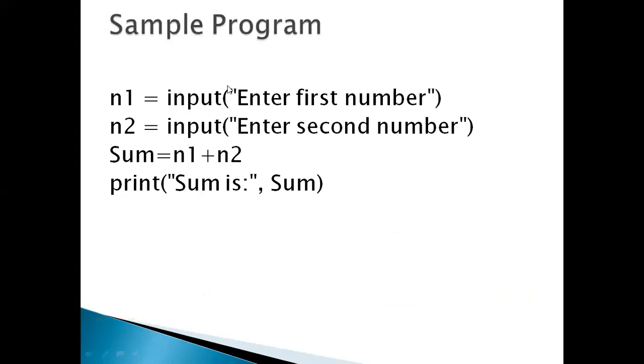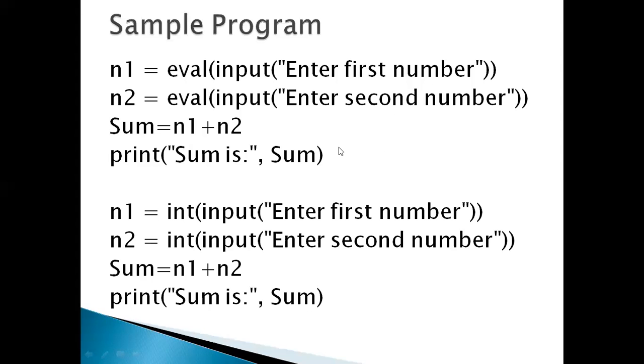See the example here: n1 and n2 are variables where I am getting the first number and second number. The third variable is sum equal to n1 plus n2, and I am printing it. What happens if I input 10 and 20? Both 10 and 20 will be displayed, not 30. Why? Because I have used only the input function here. Whatever I get from the input function is a string type, so I get 10 and 20 as a string argument.